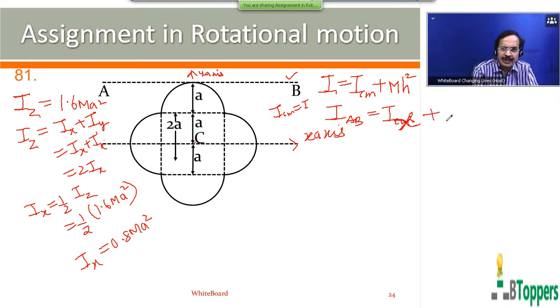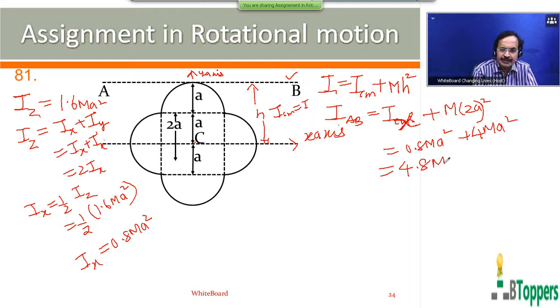The perpendicular distance h between the two axes in this case is equal to a. This is the perpendicular distance h between the two axes. You can take it as 2a. Ix you can write as 0.8 MA square. So you get the answer as 4.8 MA square.